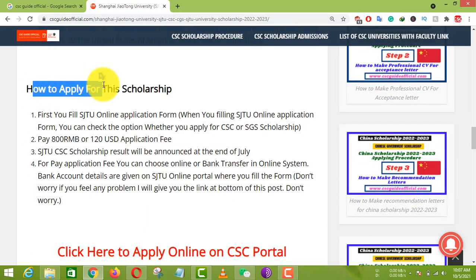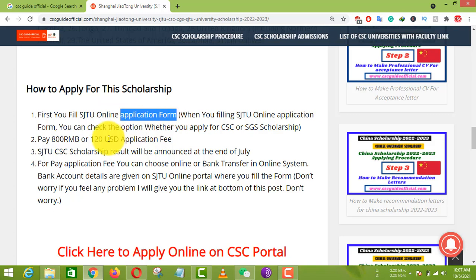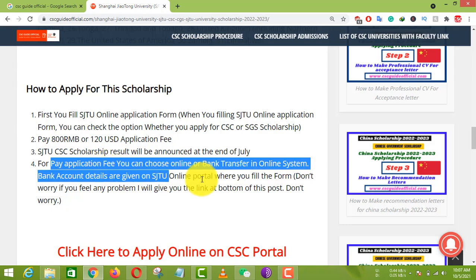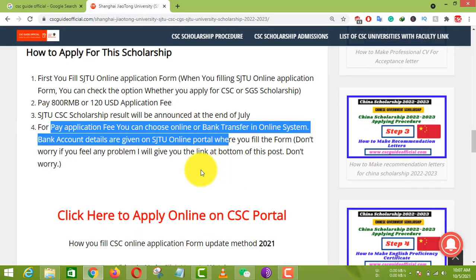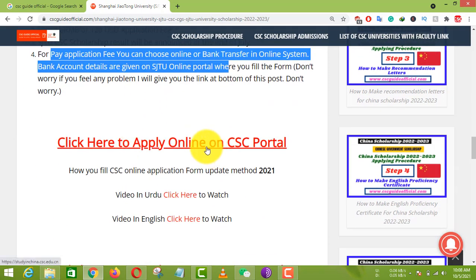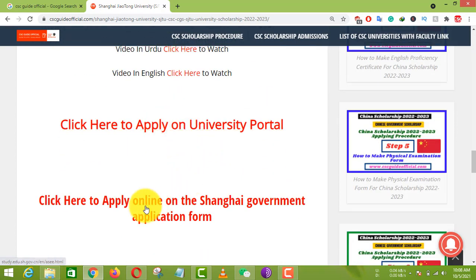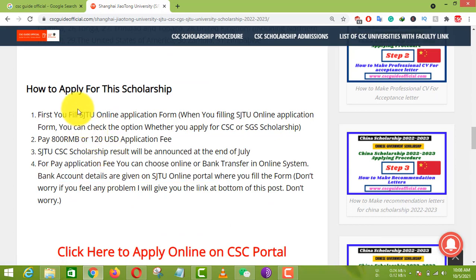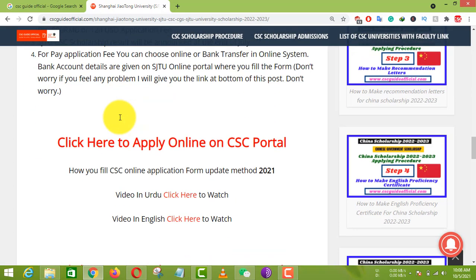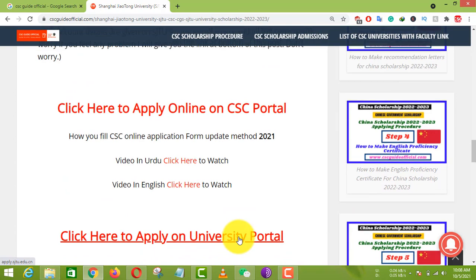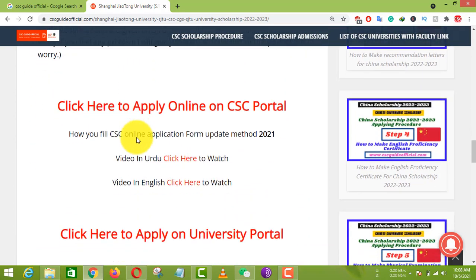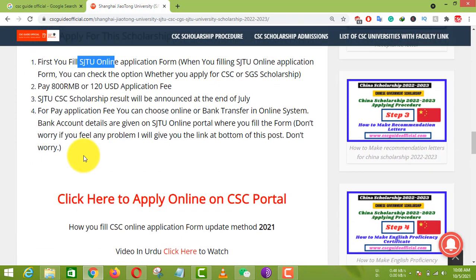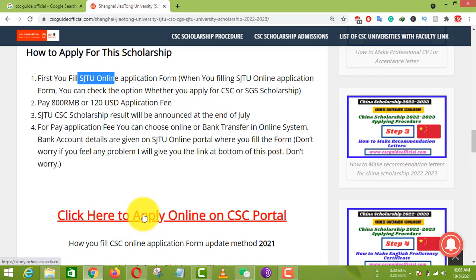But how to apply for this scholarship? First you fill the Shanghai Jiaotong University online application form, and need to pay an 800 RMB application fee. The result will be announced at the end of July. You can pay the fee through online bank transfer. Click here to fill the CSC online application form, and you need to fill the university online application form and the Shanghai government online application form. When you fill the Shanghai Jiaotong University online application form, at that time they require you to upload the CSC form.